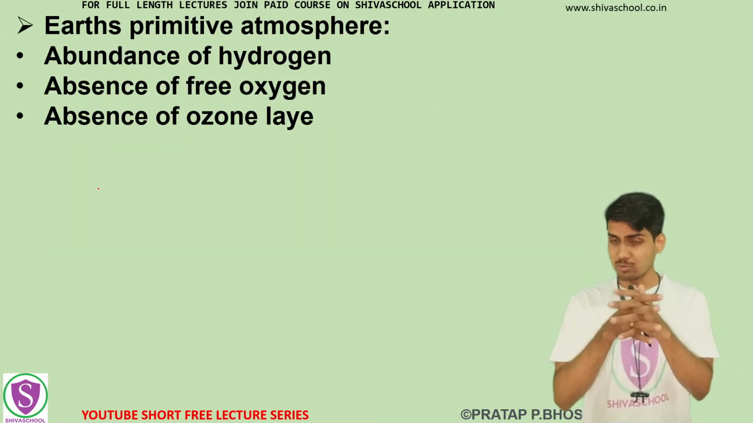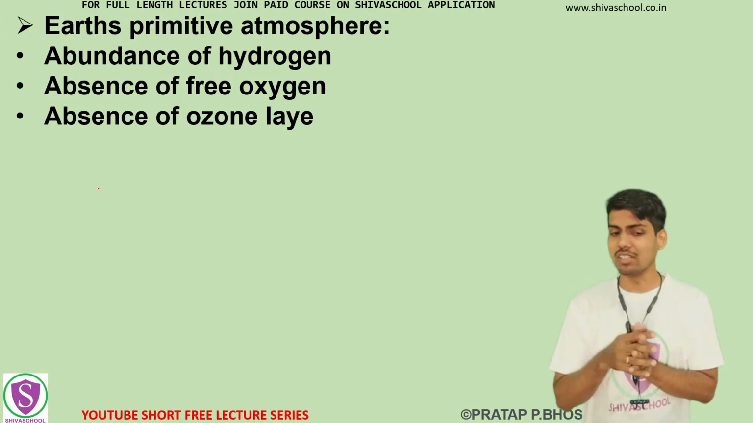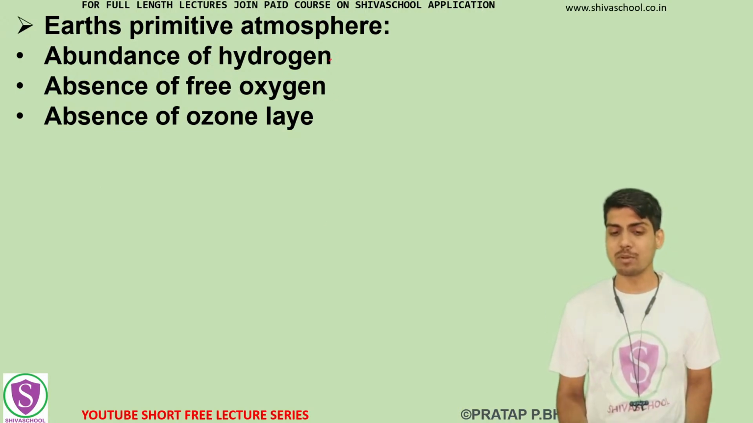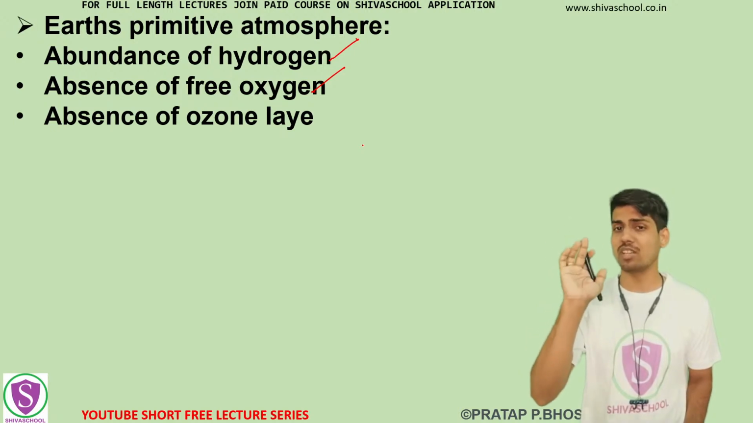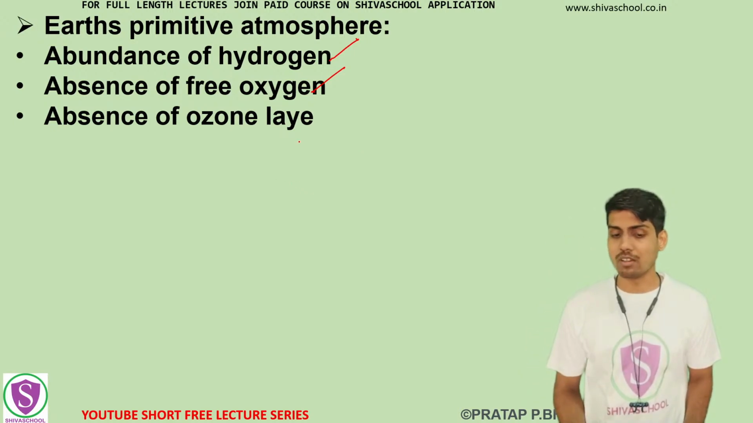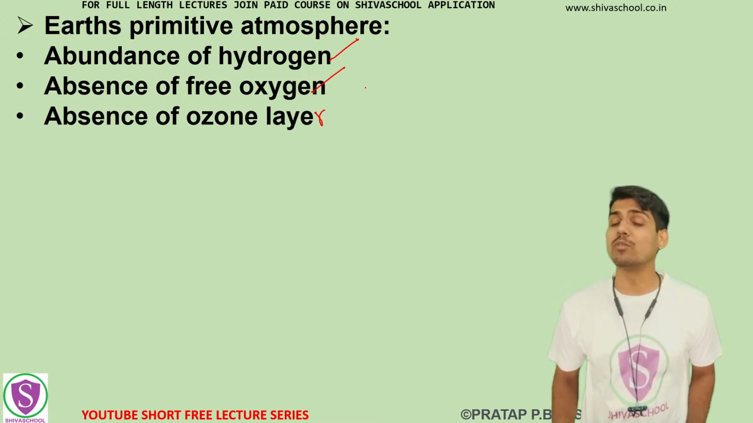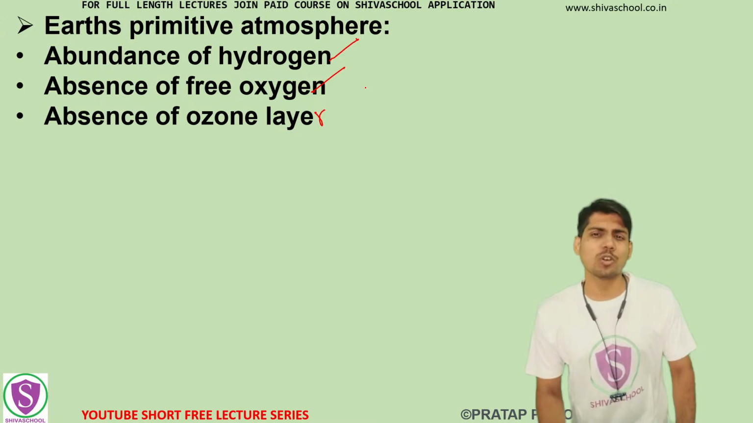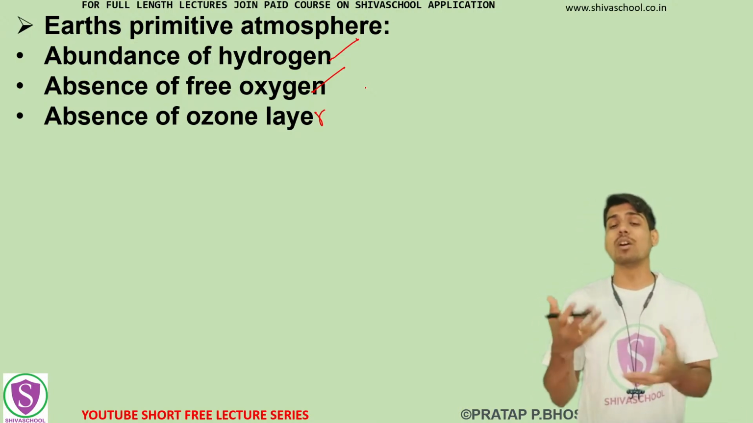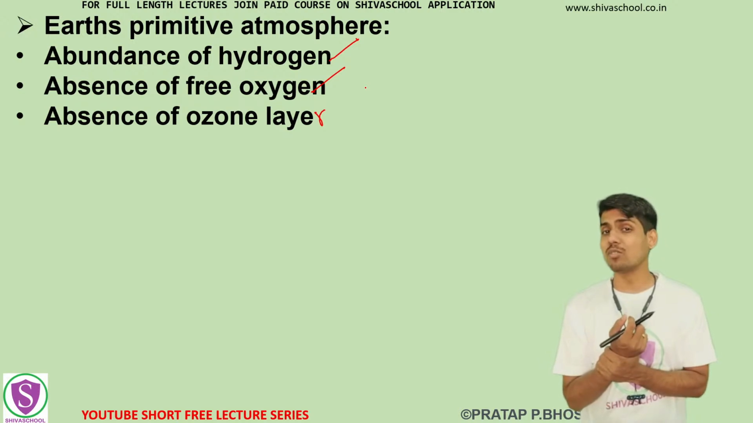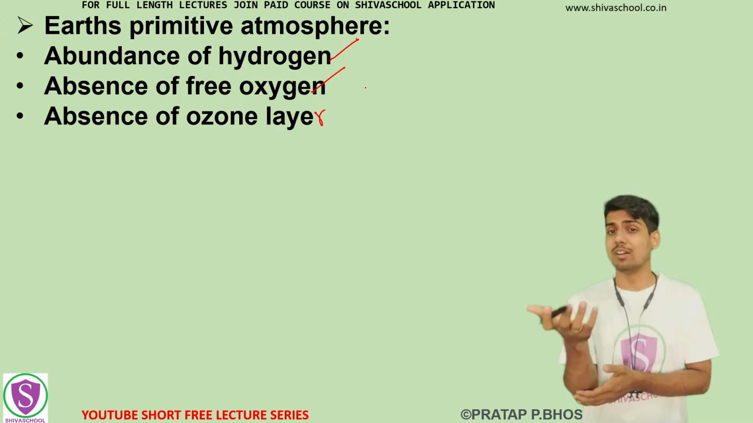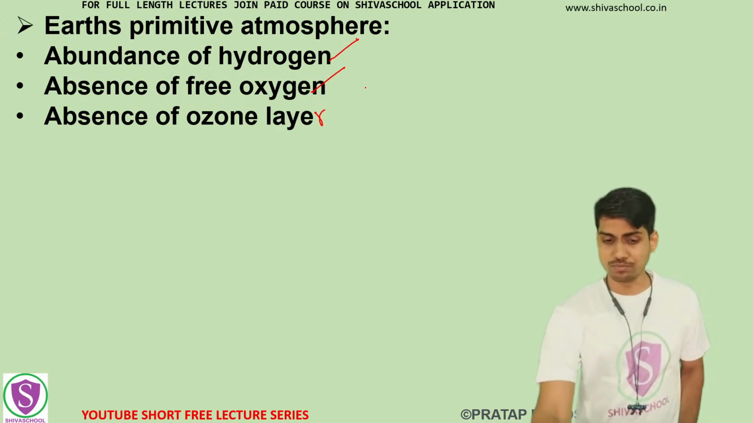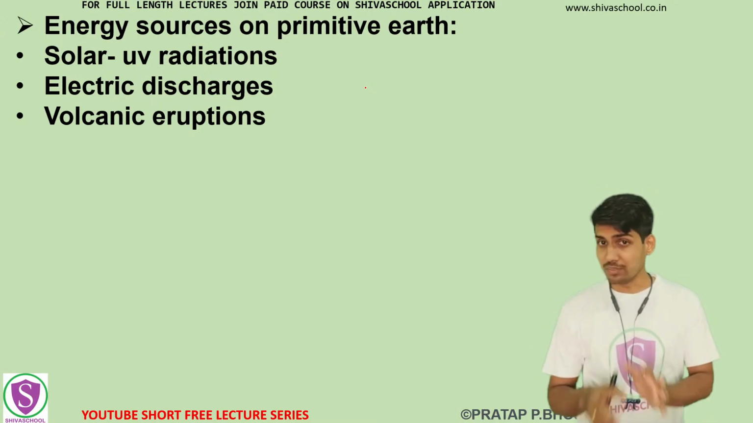And whatever the primitive atmosphere was, it had a different abundance of gases. There was a lot of hydrogen, and an absence of free oxygen; oxygen was only in the form of CO2, carbon monoxide or water, not free. There was also no ozone layer, so life could not grow earlier, because without an ozone layer the harmful radiations would reach the surface of the Earth. So this is how the formation of Earth has been described.